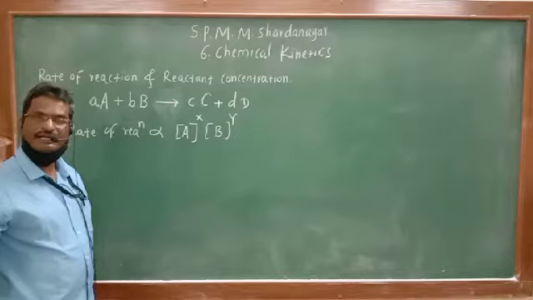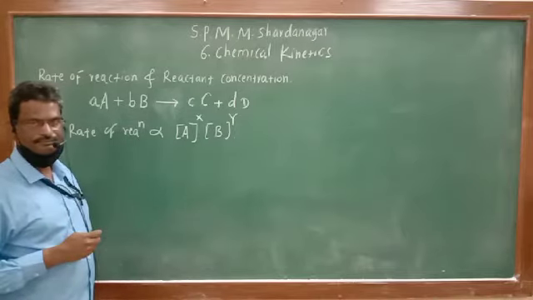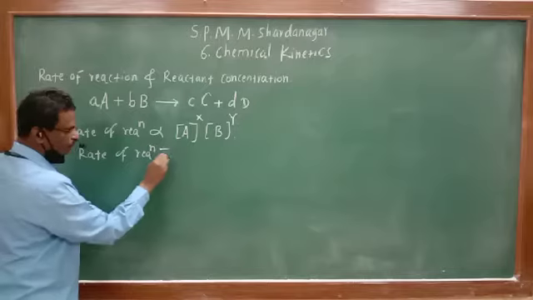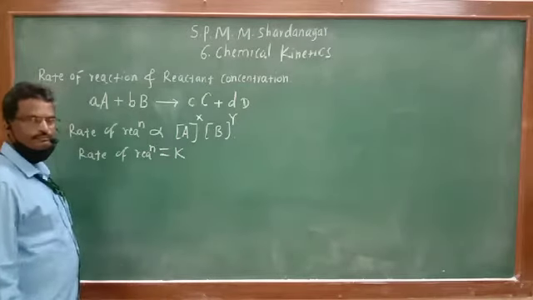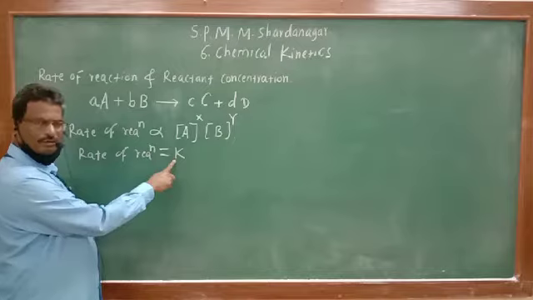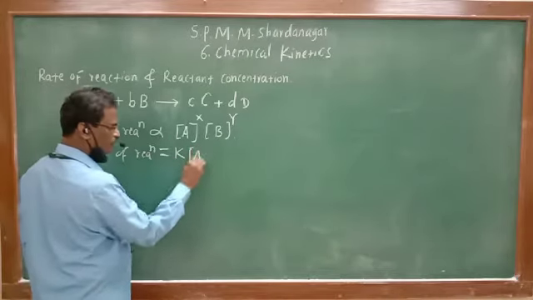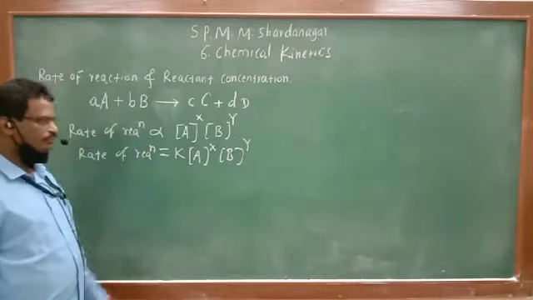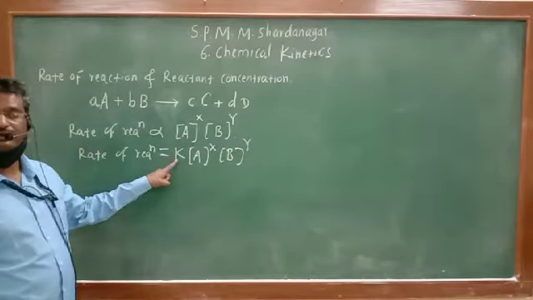They are experimental quantities. So from this equation, rate of reaction will be equal to K, the proportionality constant, into A raised to X, B raised to Y. K is nothing but a proportionality constant, and this proportionality constant is also known as the rate constant.